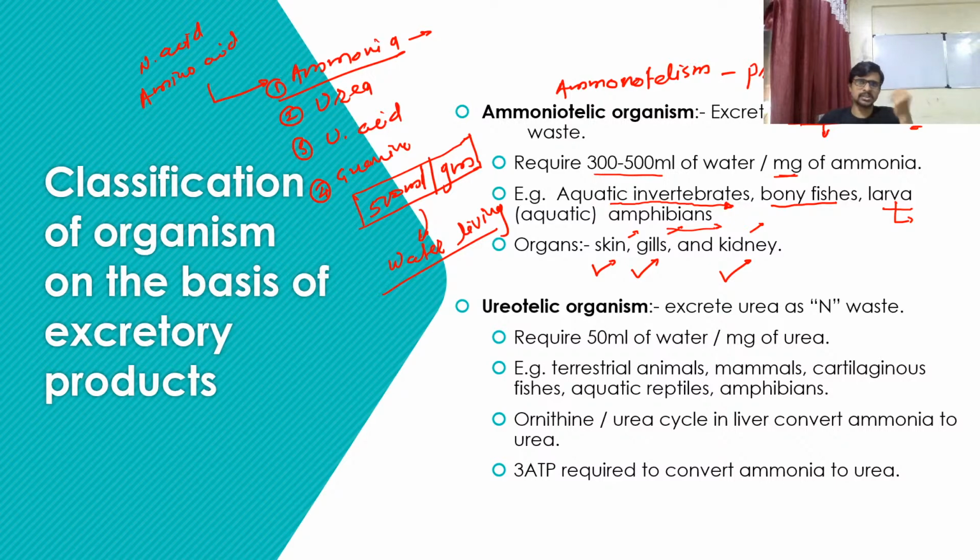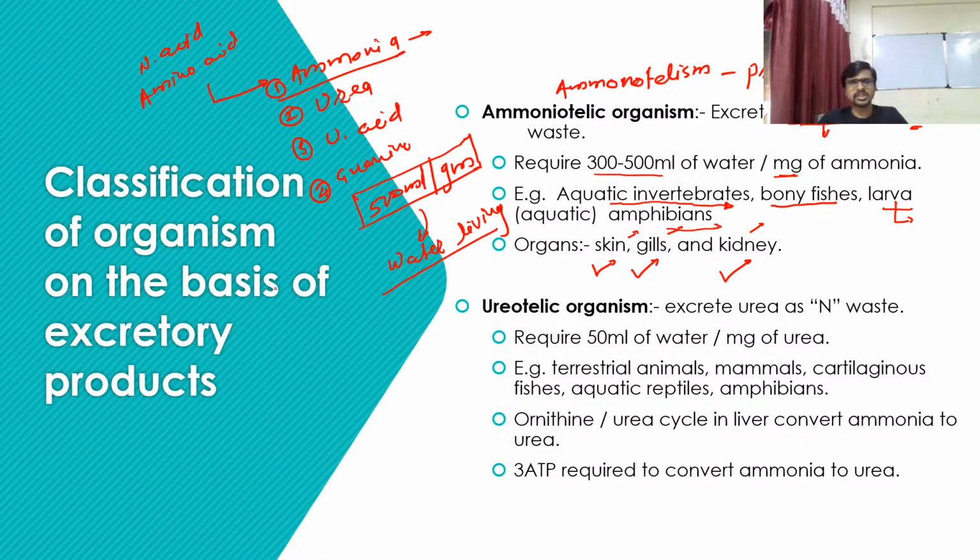And then when it converts itself into the complete adult form, that time it just removes itself, or comes out of the water, and that time it can use a kidney to secrete this type of material. Okay, so the organs which are involved in the excretion of ammonia are the skin, gills and kidney, depending upon the organism, or sometimes an organism in a different stage can use all three organs as an excretory organ.